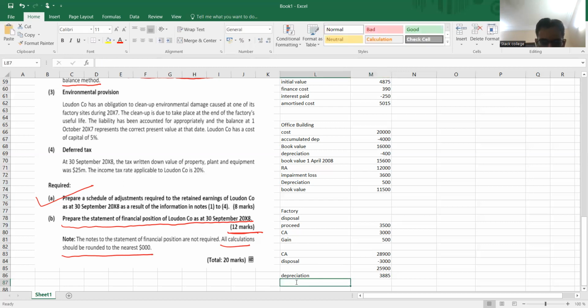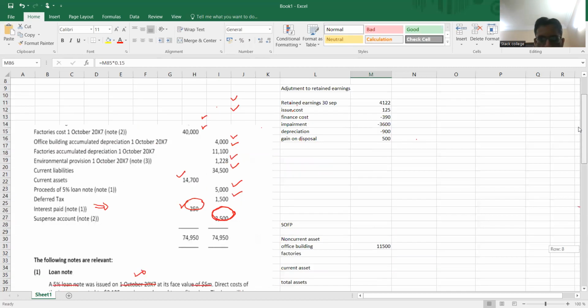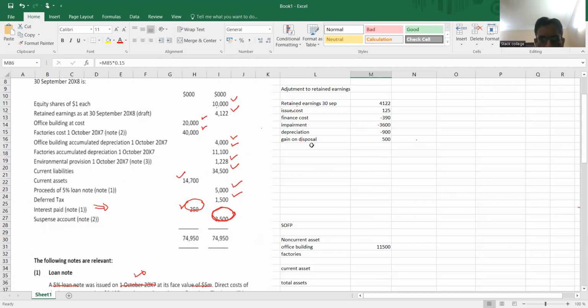After this depreciation, we have the book value left, which is 22,015. Deduct this 3,885 depreciation as a further depreciation of the factory. It will reduce my profit.